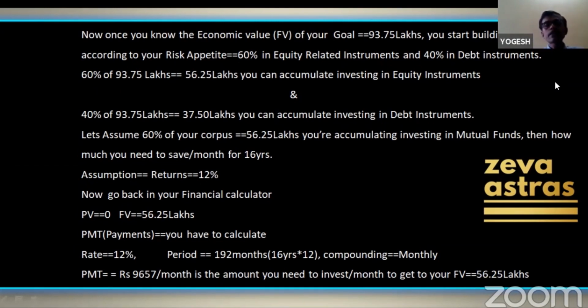So at 12% return, per month you will have to invest around 9,657 rupees in order to accumulate 56.25 lakhs.